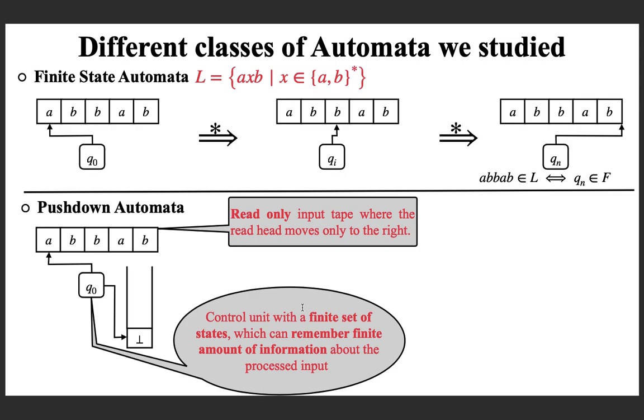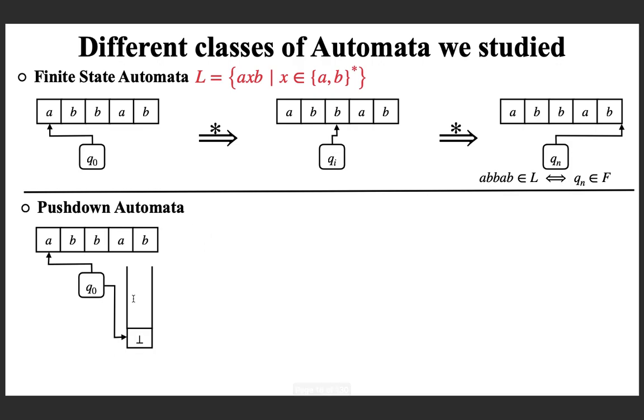And in addition to these two components, the push down automata has one more structural component, which is a stack used as an intermediate storage. So while processing your input, you can use the stack to remember the structure of the input or the number of symbols, etc. So this is the structure. And what is the computation? Suppose the push down automata starts in the initial configuration for this input, with the read head pointing to the first symbol and only the bottom of stack symbol in the stack.